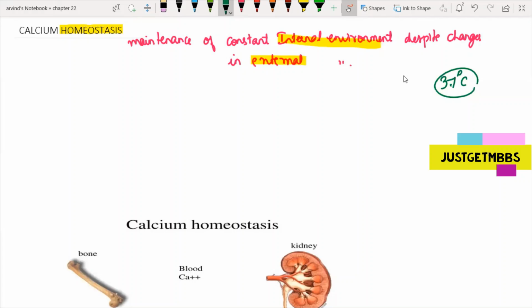Why? Because there is some change in the external environment. During summer, the outside temperature goes even above 40 at times. And during winter, or if you go to hilly areas, it comes down to even 1 or 2 degrees Celsius. So whatever the change, we try to adapt or modify our lifestyle according to the external environment, so that we maintain that constant internal environment.